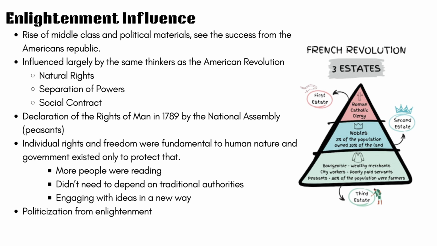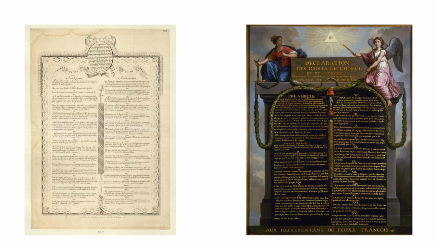Individual rights and freedoms were fundamental to human nature, and government existed only to protect that. More people were reading, they didn't need to depend on traditional authorities, and were engaging with ideas in a new way, and politicization from the Enlightenment. We can see this influence on the Declaration of the Rights of Man.